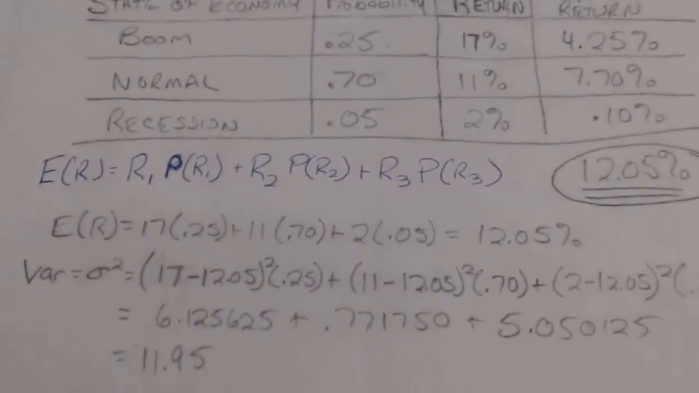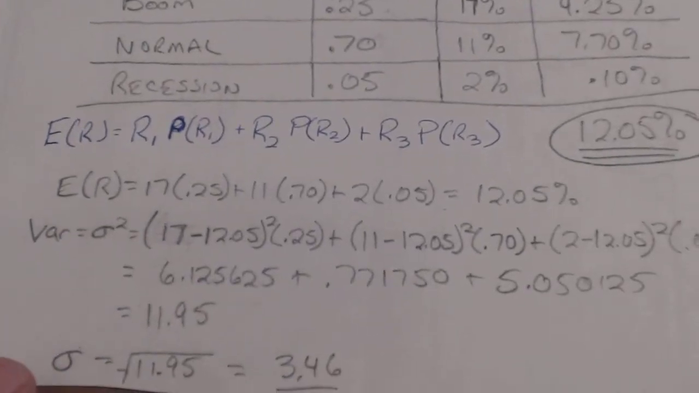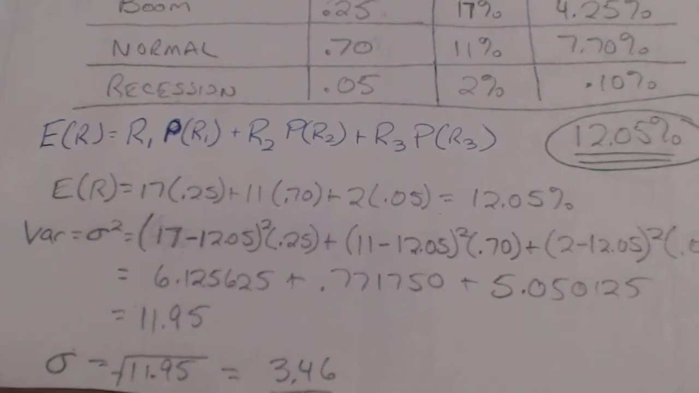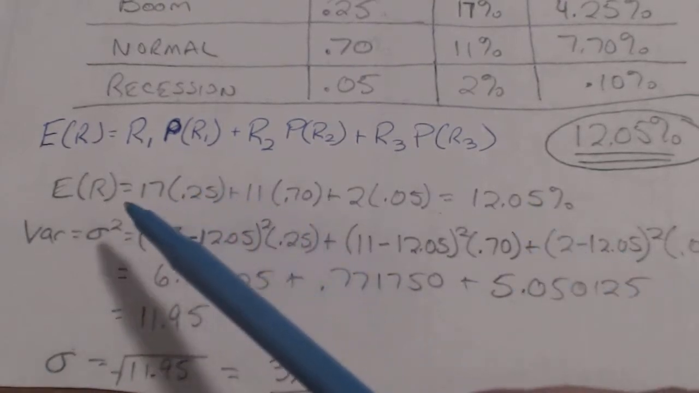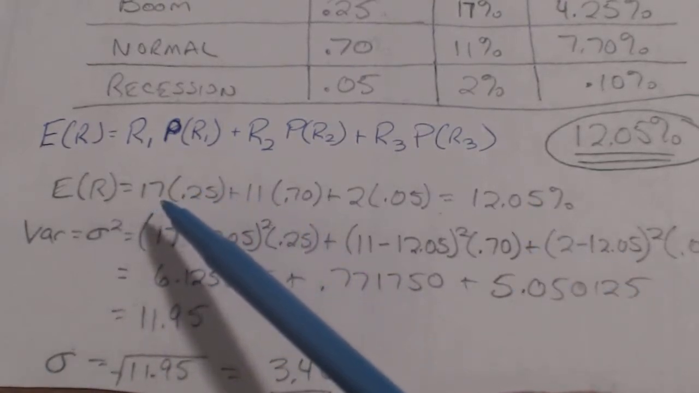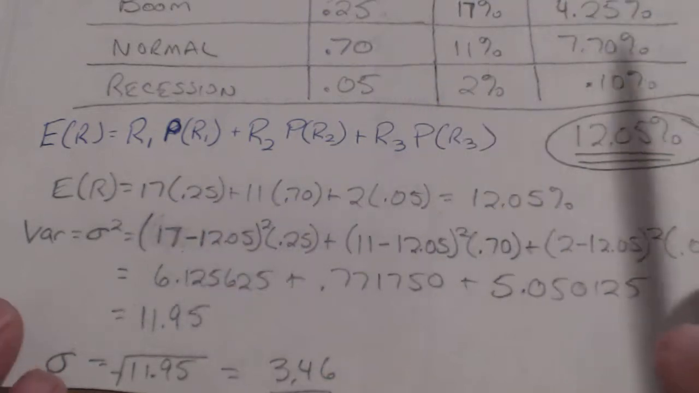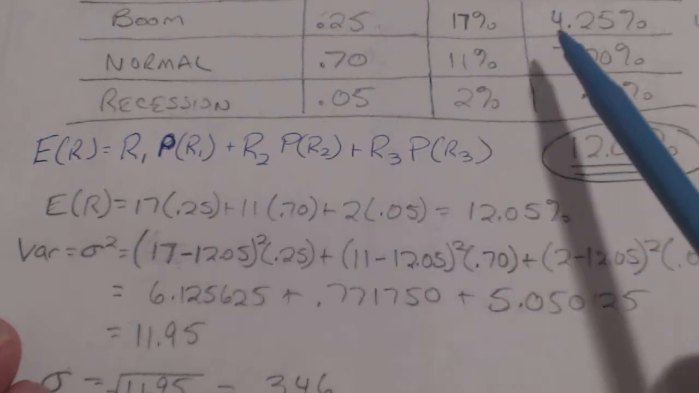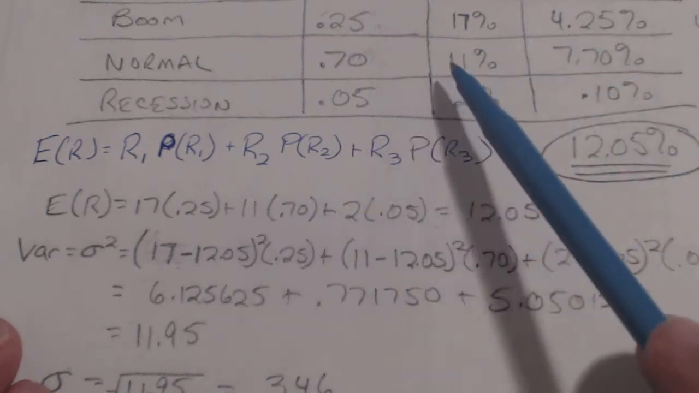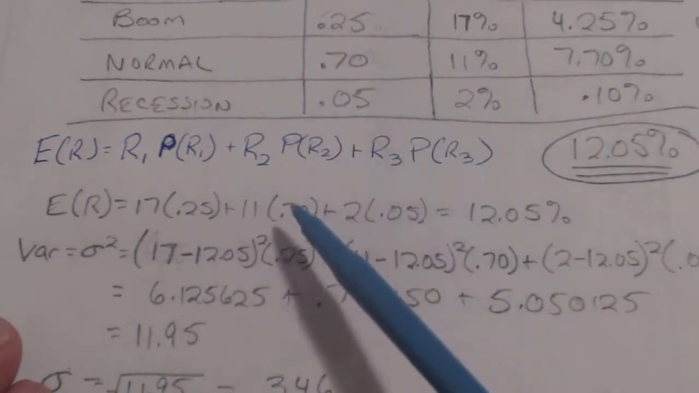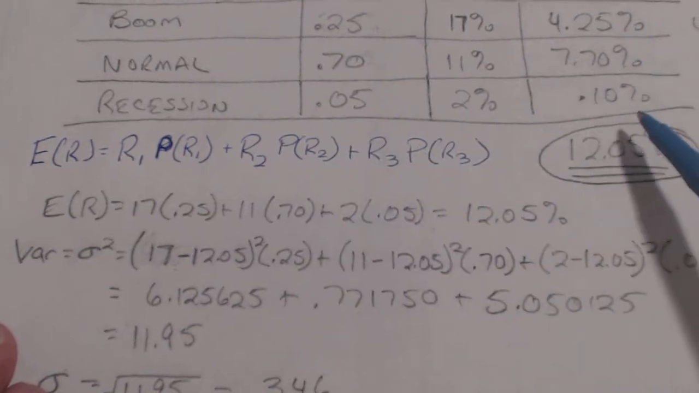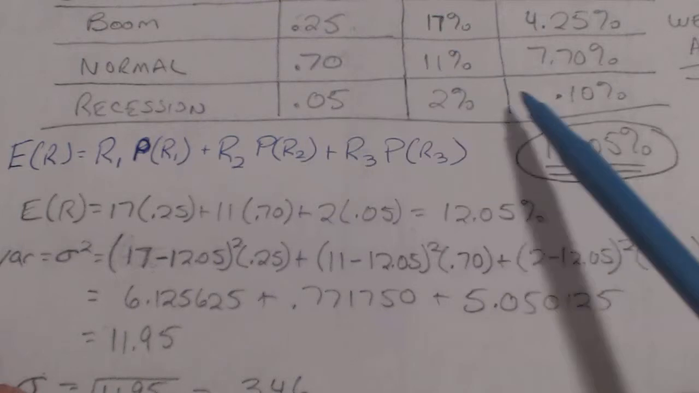12.05%. A couple other things that he didn't ask for, but you should remember how to do: we did the expected return. Here it is again, 17% times 0.25 plus 11% times 0.7 plus 2% times 0.05, and you add them together. Here we just did it across here.